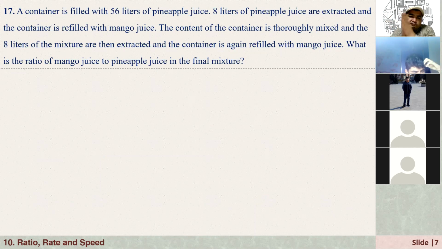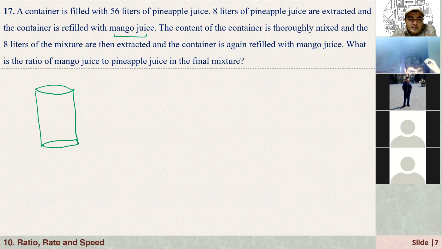Maybe you are working in a juice company and you want to make some different taste of juice. A container is filled with 56 liters of pineapple juice. First, we are talking about this container, and that is 56 liters, and the whole thing is pineapple juice. And 8 liters of pineapple juice are extracted, that means taken out, right? And the container is filled with mango juice.